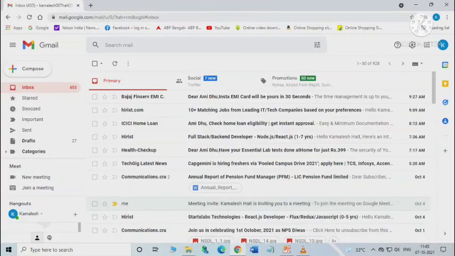Okay, we'll be learning about how to remove spam from an email account. So already we have opened our email account. Okay, so actually spam refers to the unwanted emails that you get from unwanted or unknown senders. These emails are sent for the purpose of advertisement, spreading malware, phishing, and often having inappropriate content. So if you open a spam mail, there is a chance that a virus may attack your system or personal details may be at risk.